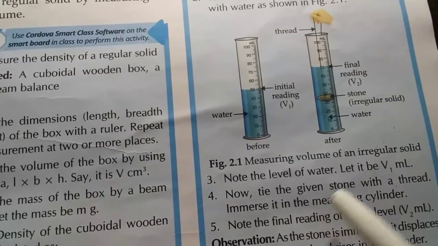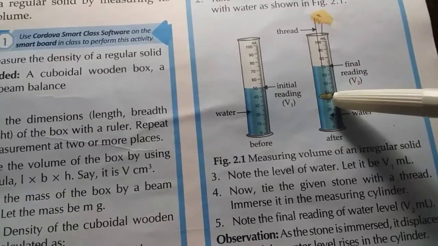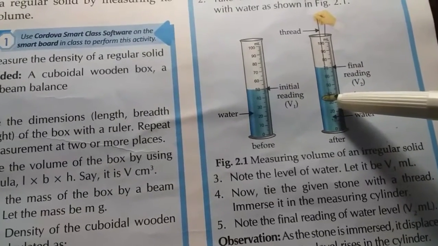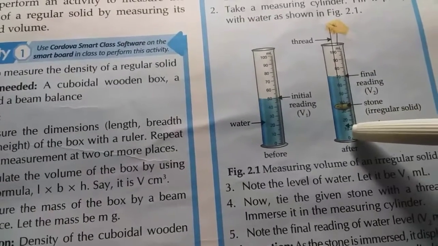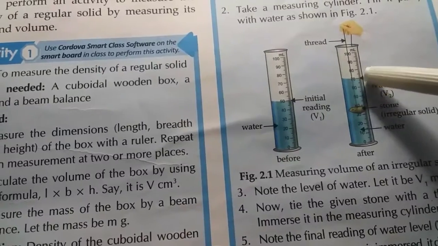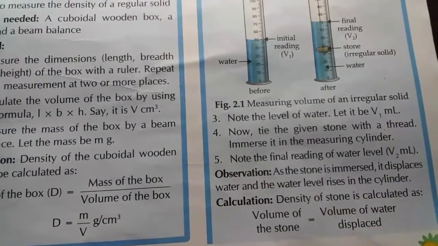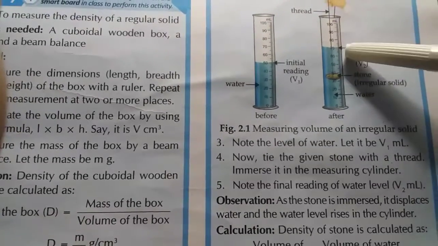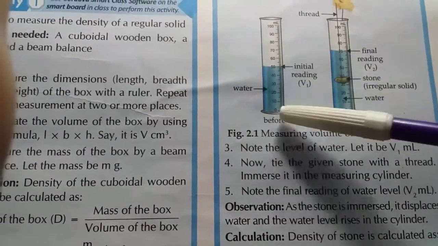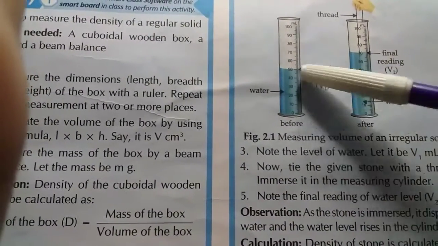Then we tie the given stone with a thread and we immerse it completely in water. Then we note the final reading of the level. Let it be V2. Level of water is now V2. Now what have we observed? We have observed that as the stone is immersed in water, it displaces water and the water level rises in the cylinder. This was V1 and now this is V2. This is the final reading and this was the initial reading.